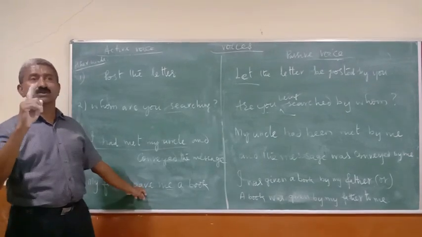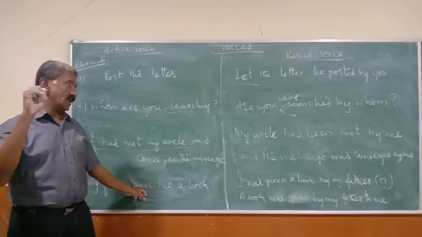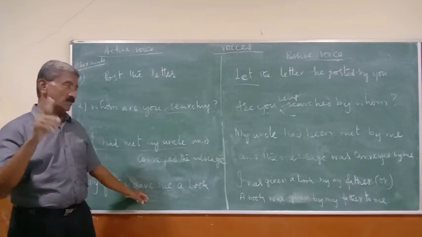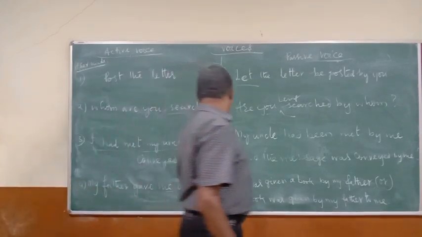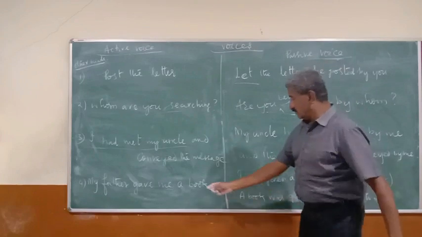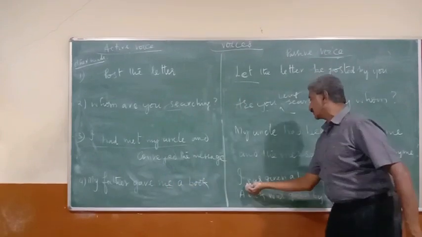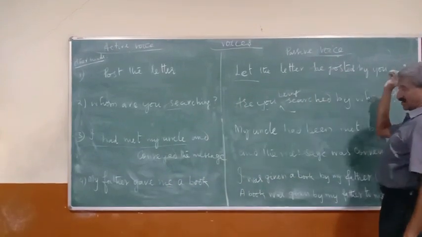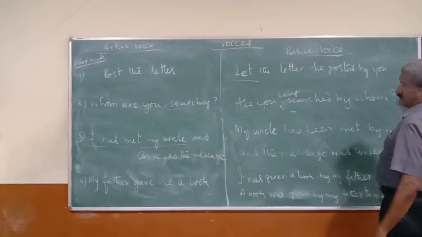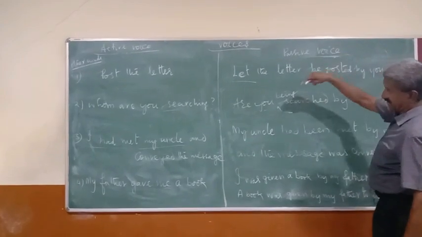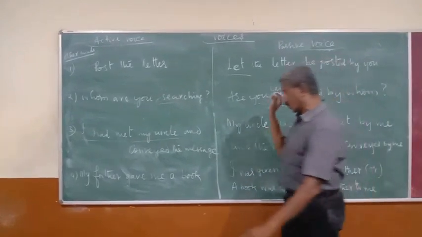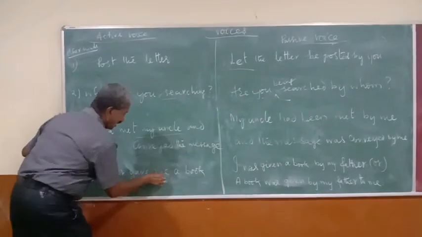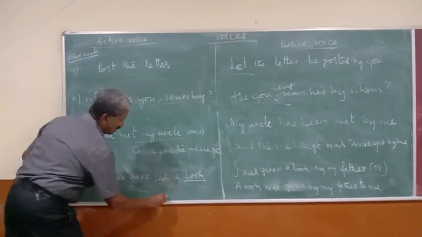So what is the rule for change of passive in past tense? So the subject, see, me will become I here. Whereas we have already seen I will become me. Me also will become I in passive voice. There are two objects, no? Me and a book.